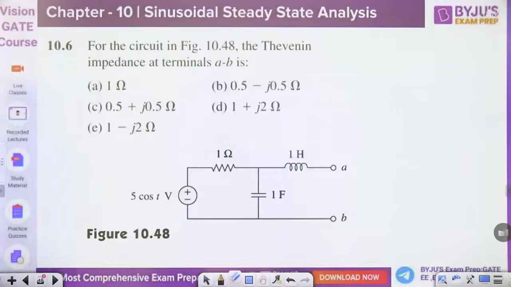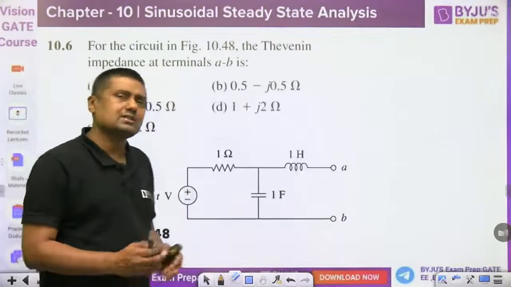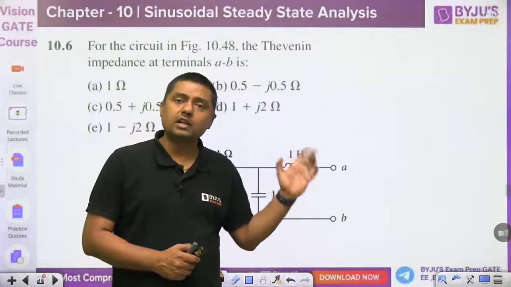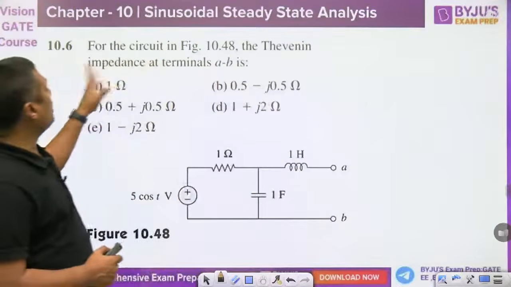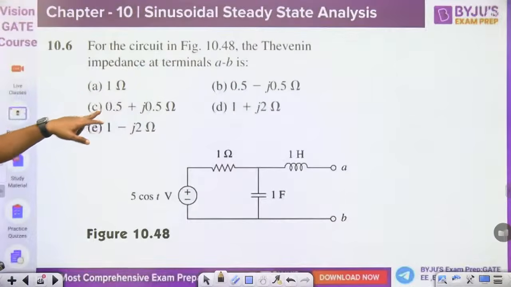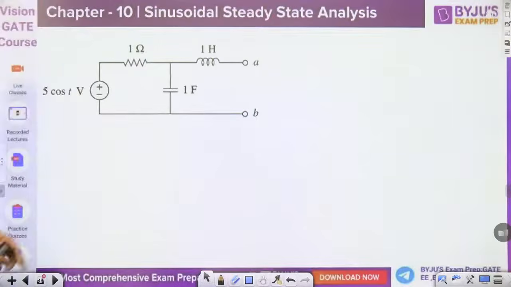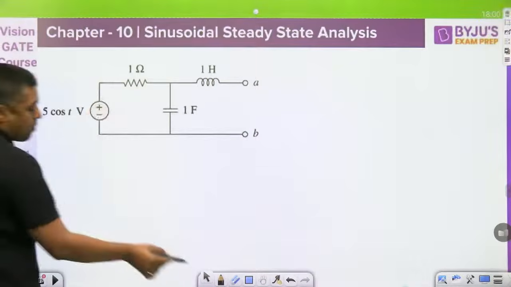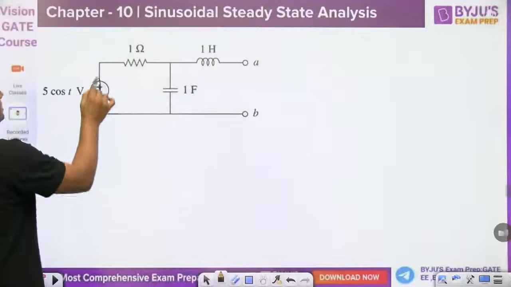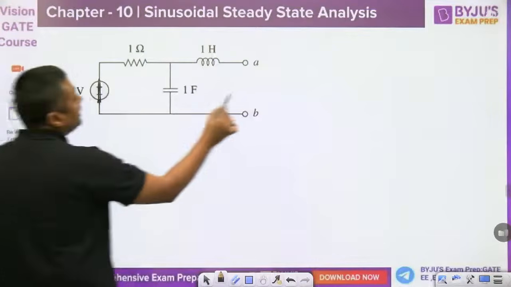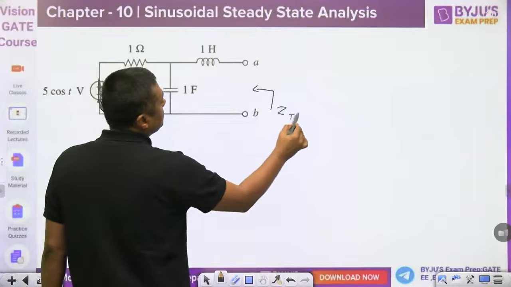Then this one. For the circuit, the Thevenin's impedance at terminal AB is. A very, very simple diagram. For this type of question we are getting, find the Thevenin's impedance only. 1 ohm, that value is given. When we want to find the Thevenin's impedance for this diagram, first of all, make the source 0. Thevenin's impedance means make it 0. And here it is Thevenin's impedance ZTH.